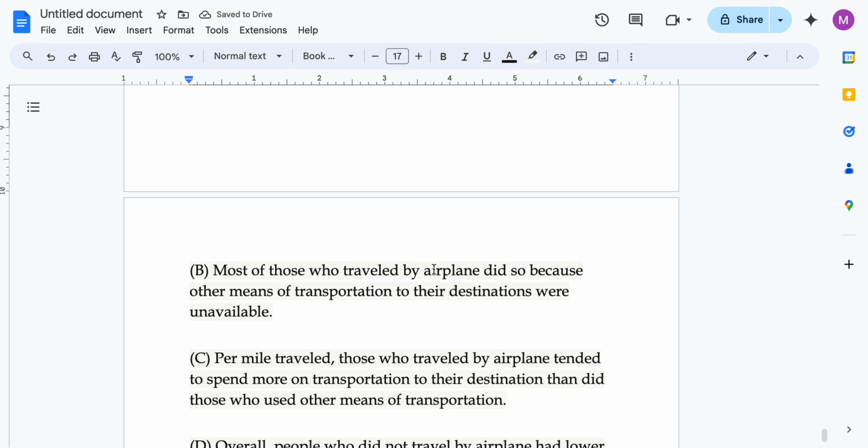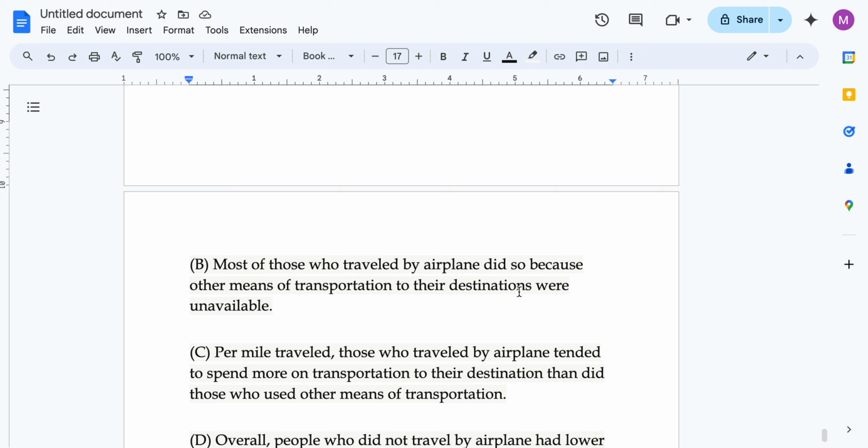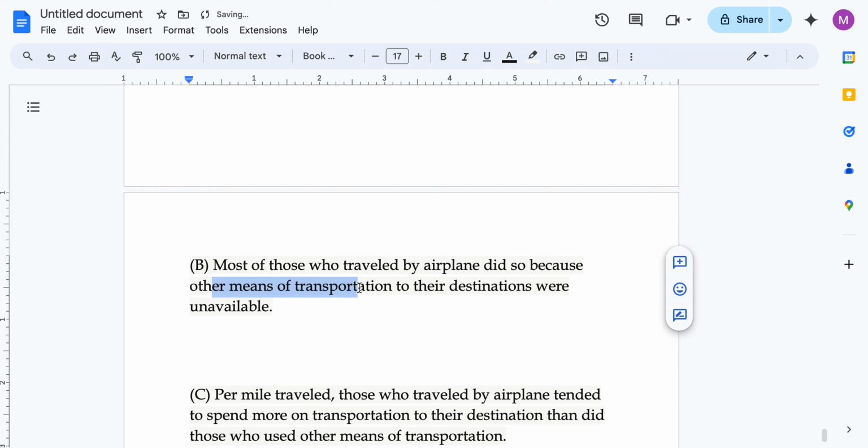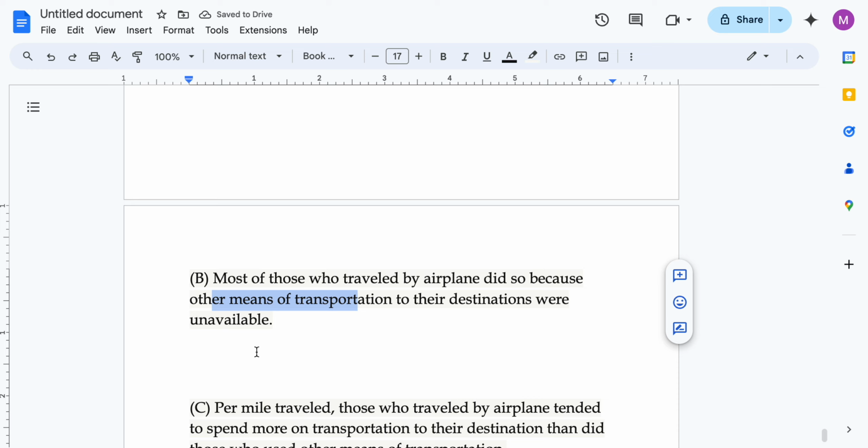Option B: Most of those who traveled by airplane did so because other means of transportation to their destinations were unavailable. The same reasoning applies here as well. We don't know whether this was the situation, or cost was the situation, or it was a personal preference. We cannot answer that based on the above.